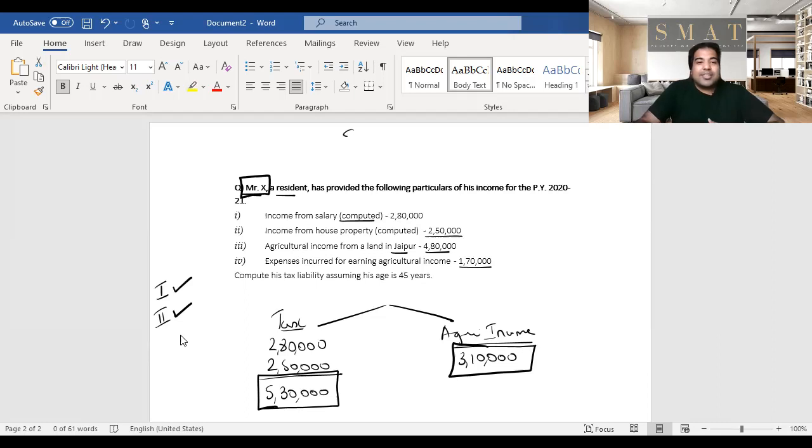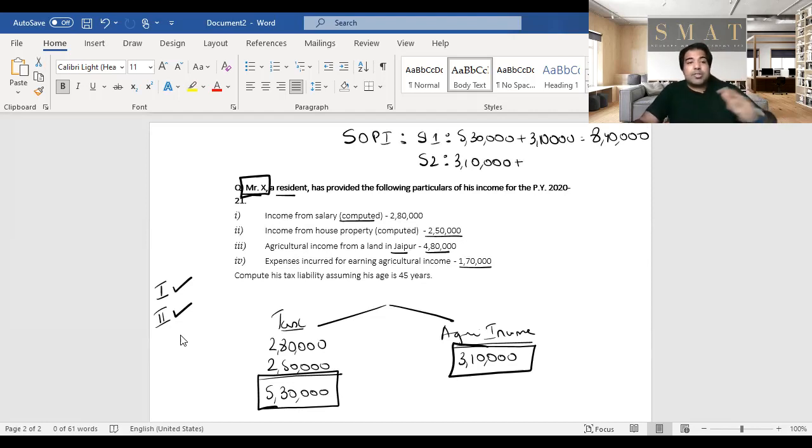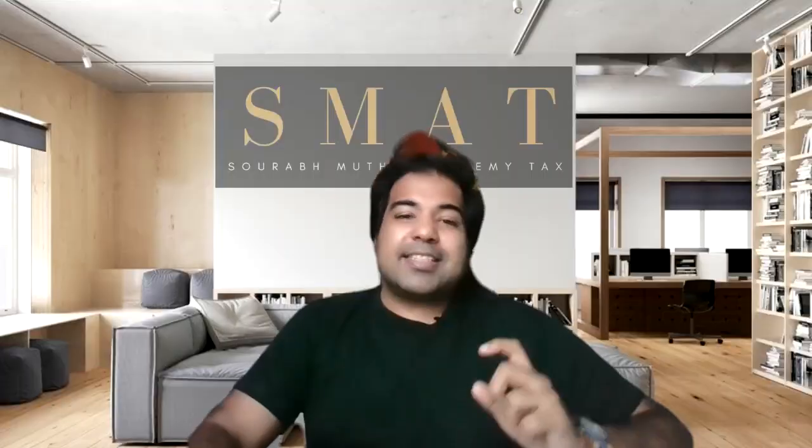Now, guys, let's do the scheme of partial integration. The step 1 is the shocking part, where you take both these incomes, 5,30,000 plus 3,10,000, that is 8,40,000, and you calculate the tax on that, only the basic tax. But step 2 calms you down. Don't worry. The agriculture income, that is 3,10,000, plus the basic exemption limit, because he is less than 60, it's 2,50,000. So on this 5,60,000, don't worry. Whatever is your basic tax, we will minus it. And whatever the balance is, that is what you'll have to pay as basic tax. This is the scheme of partial integration.